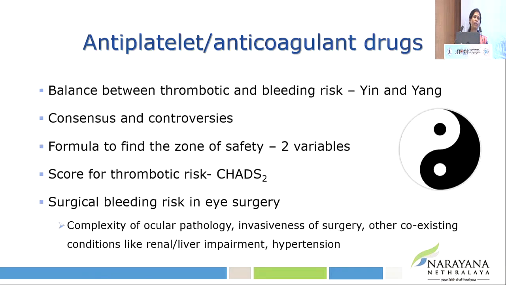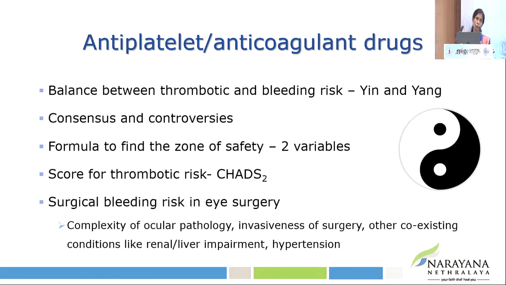But with better understanding of thromboembolic risk and improvement in surgical instrumentation, with every passing year and more evidence coming up, we have more consensus and fewer controversies. And if we had to search for a formula to find the zone of safety, it has two variables: one is the bleeding risk and the other is the thrombotic risk. Now, the risk of surgical bleeding in eye surgery depends.